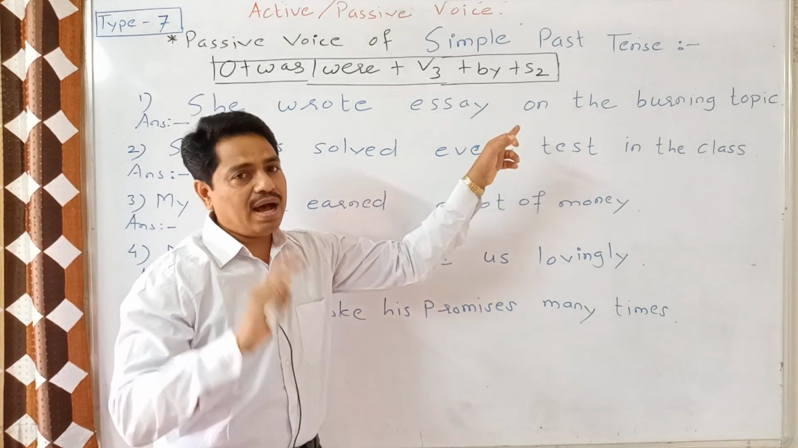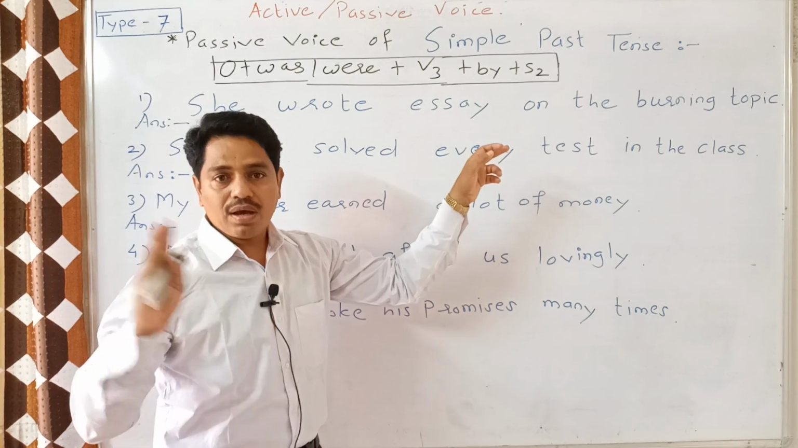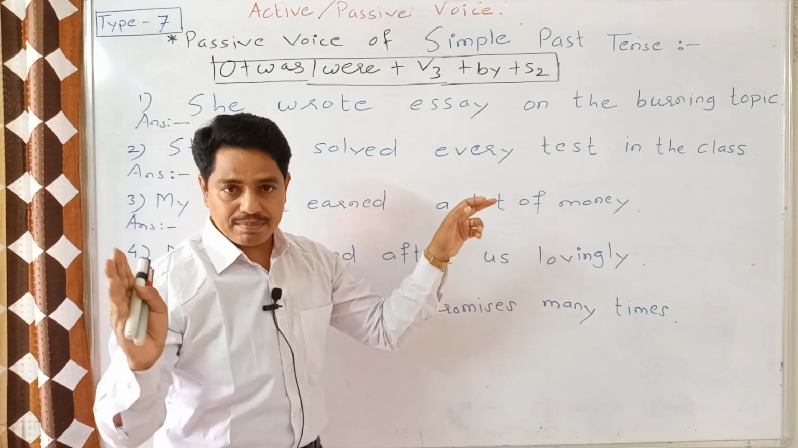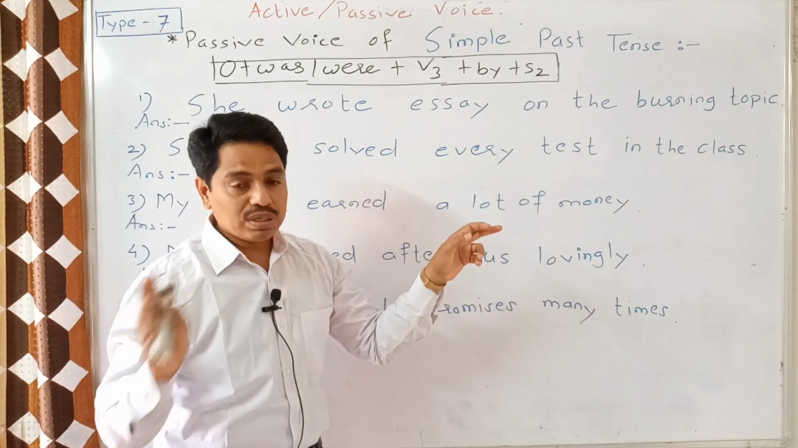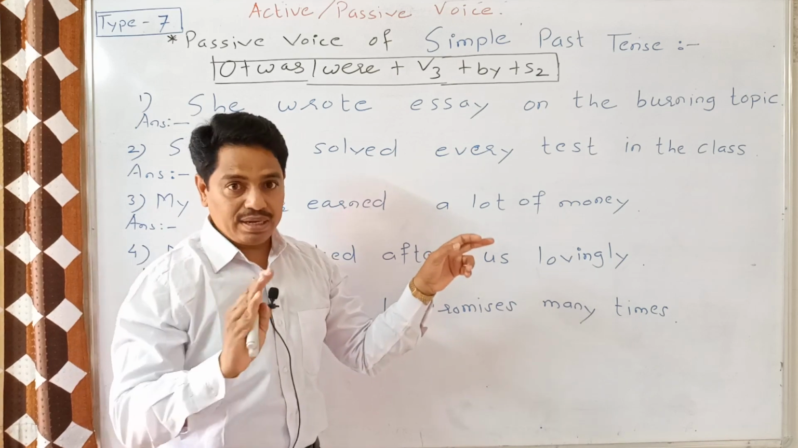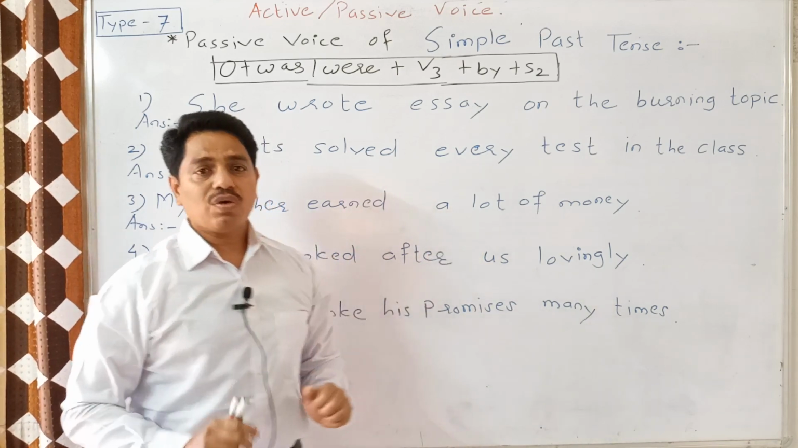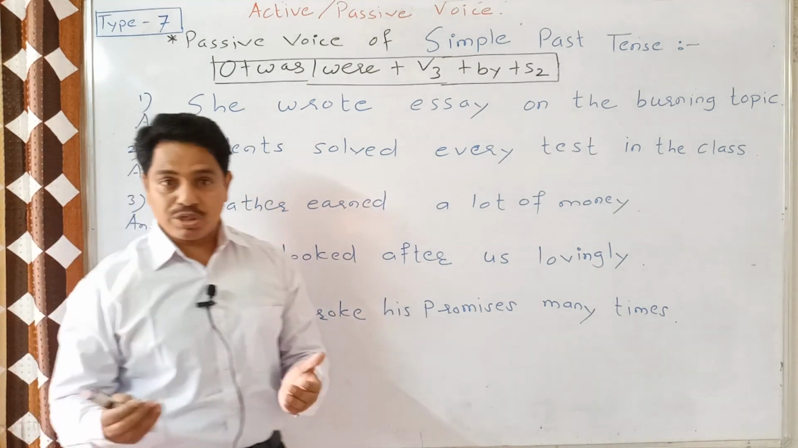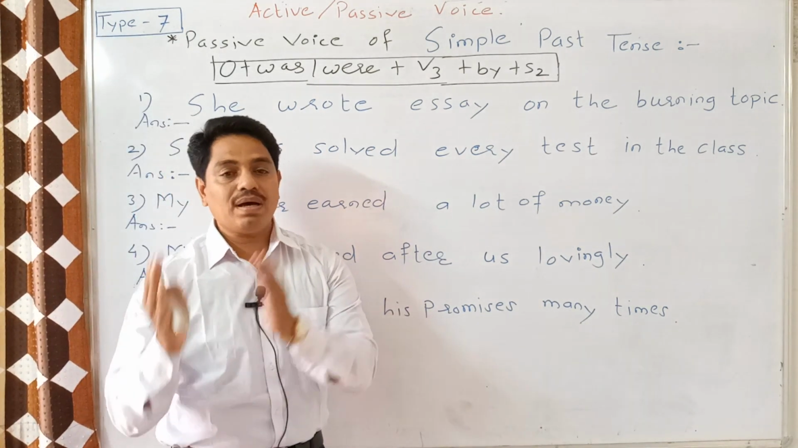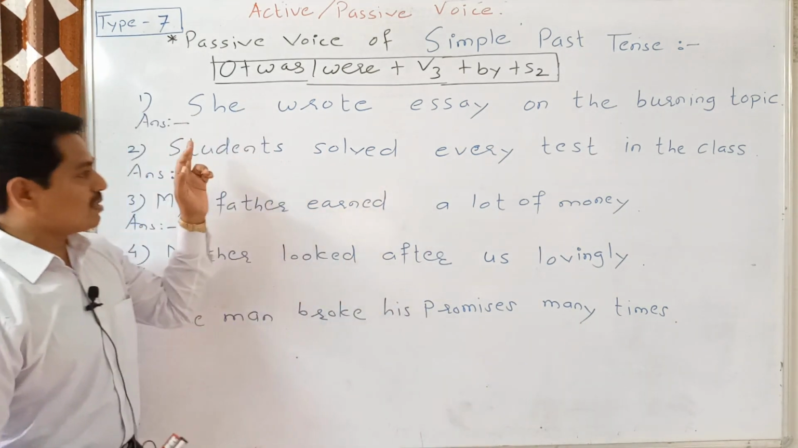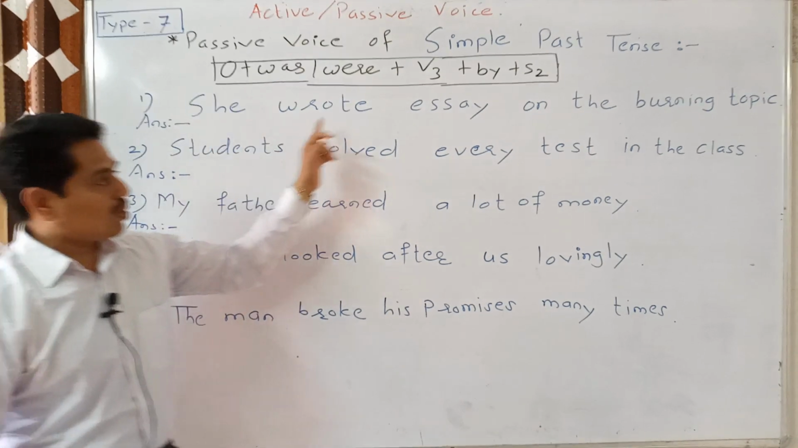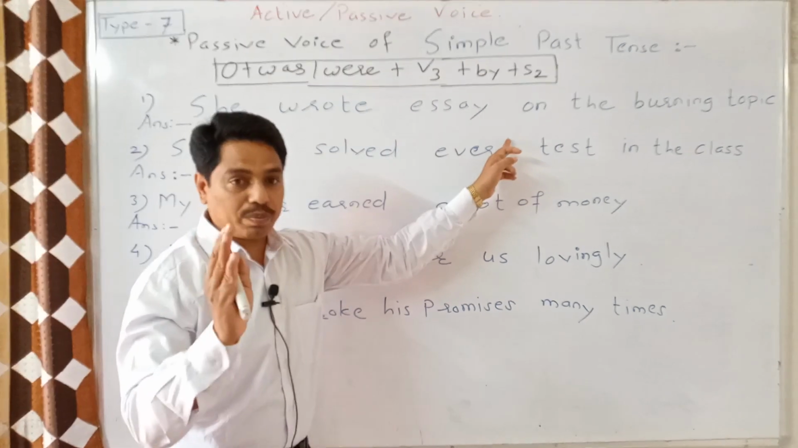We know it very well: I, me, we, us, they, them, you, it, he, him. Like this, we make the accusative or objective cases of the subjects. So, this is the first sentence: She wrote essay on the burning topic.